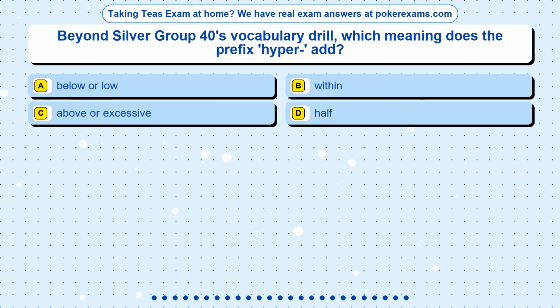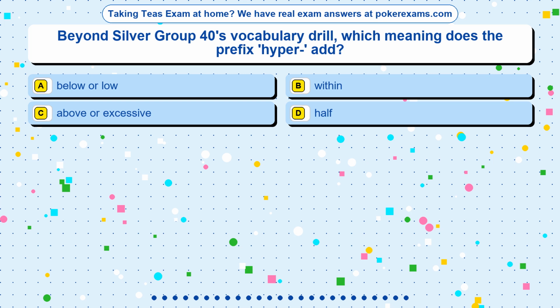Question 25. Beyond Silver Group 40's vocabulary drill, which meaning does the prefix hyper add? Option A, below or low. Option B, within. Option C, above or excessive. Option D, half.